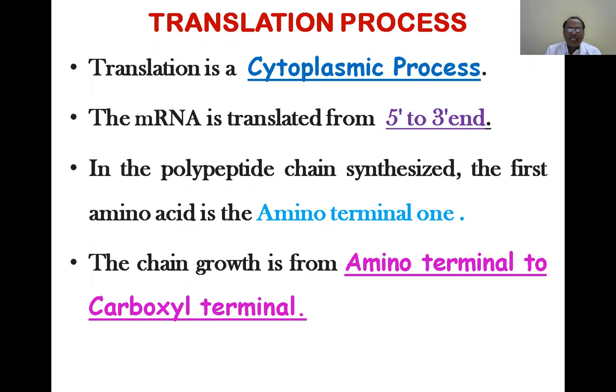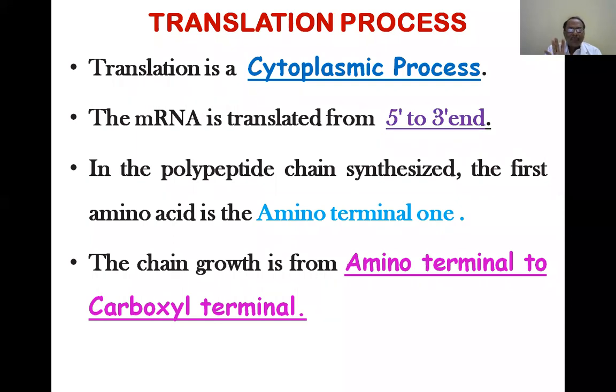Point mutations are two types: transition and transversion. Transition is a purine being replaced by another purine mistakenly, whereas in transversion, a purine is being replaced by a pyrimidine or vice versa.